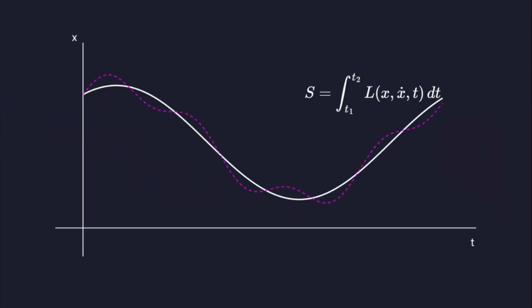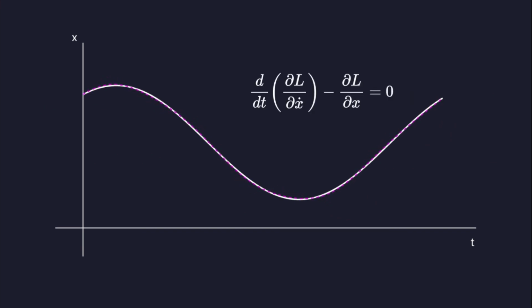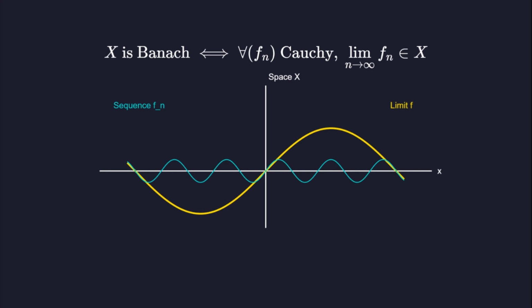Setting the variation to 0 leads to the Euler Lagrange equations. These differential equations describe the local physics that must be satisfied at every point along the stationary trajectory. We often work in Banach spaces, which are complete normed vector spaces.